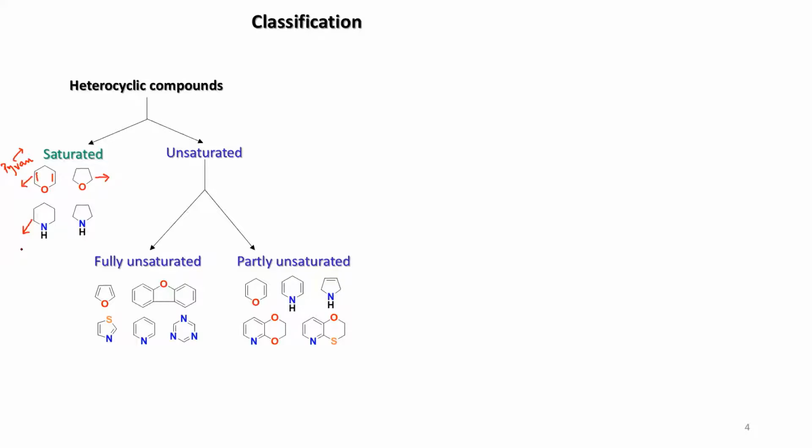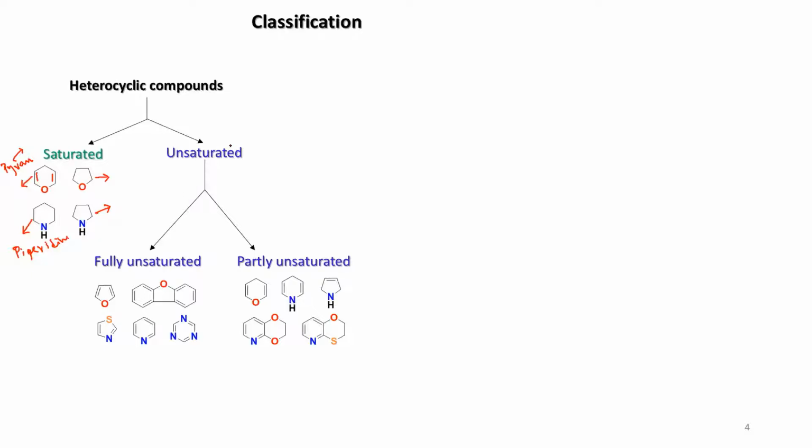Piperidine. Not pyridine. So piperidine, P-I-P-E-R-I-D-I-N-E. This one? Pyrrolidine. This is correct. So this is pyrrolidine. This is piperidine. This is tetrahydrofuran, tetrahydropyran.